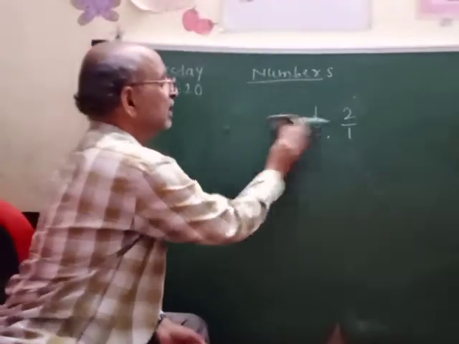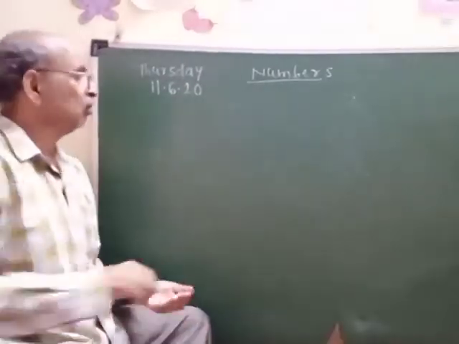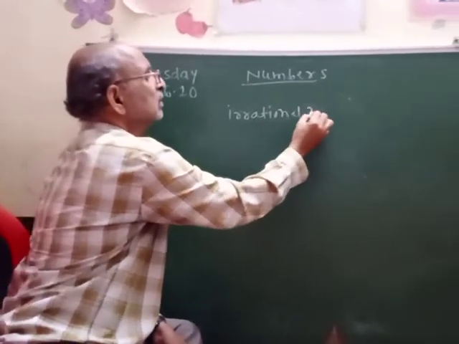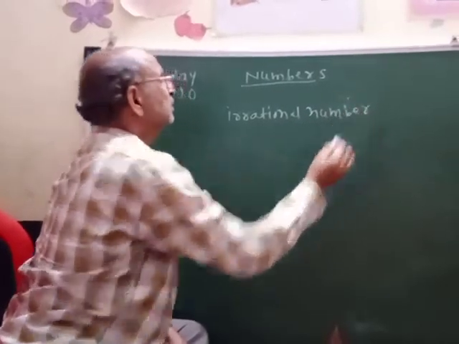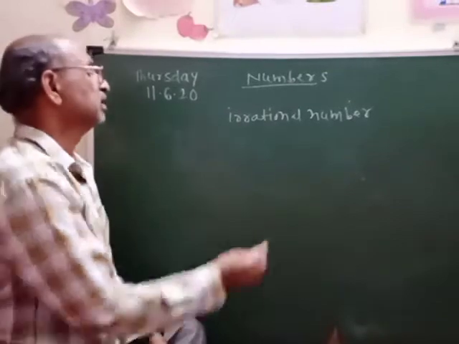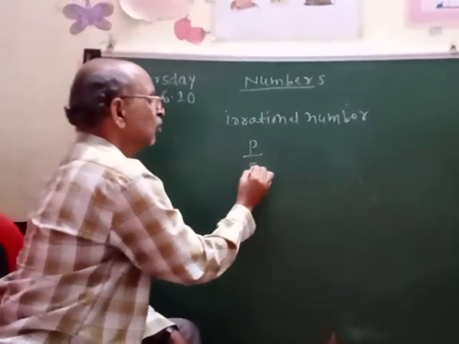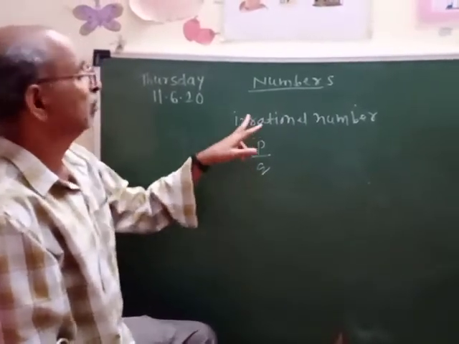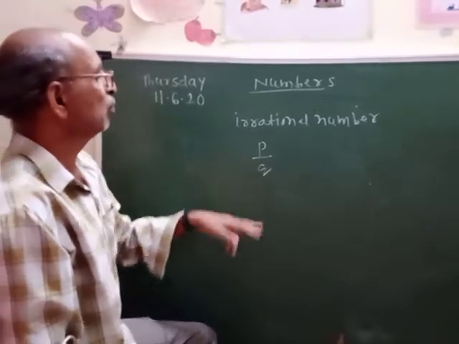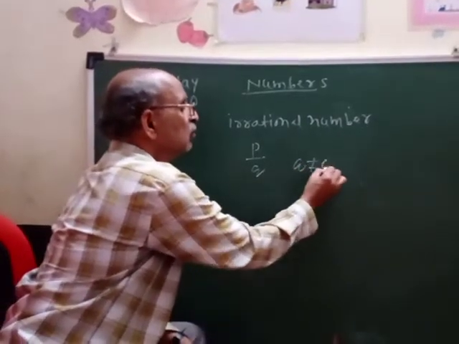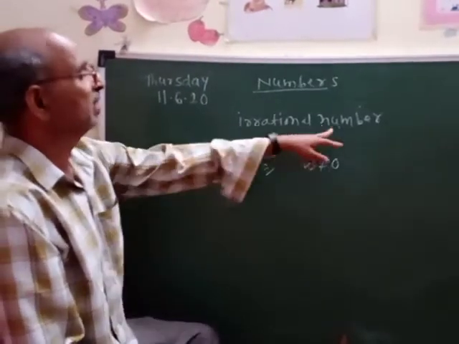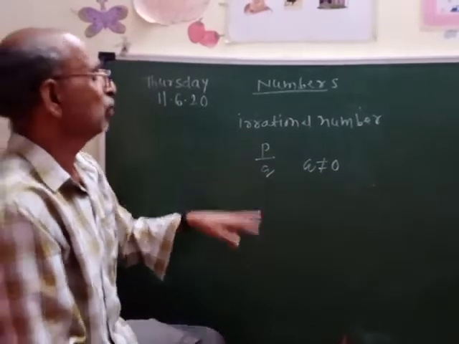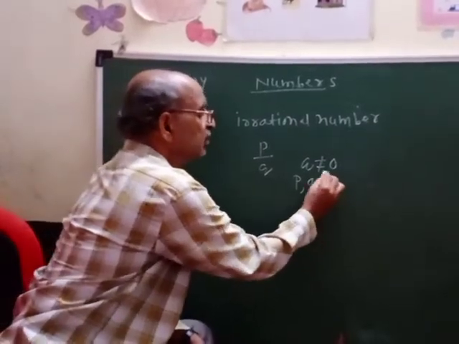Now the other remaining numbers are called non-rational numbers or irrational numbers. The number which we cannot write in the form of P upon Q is an irrational number. A rational number we can write in the form of P upon Q, where P and Q are integers and Q is not equal to 0, but such a number which we cannot write that way is called an irrational number.